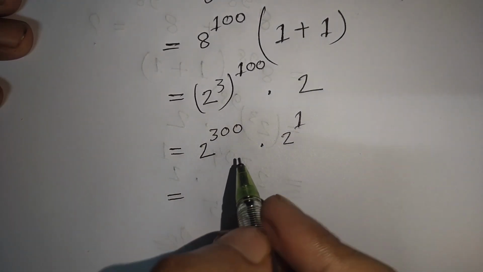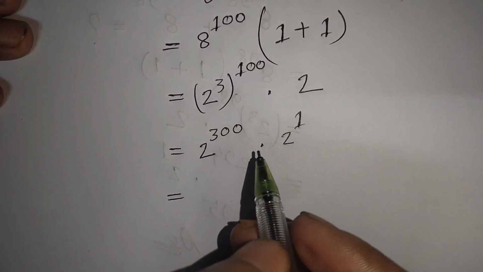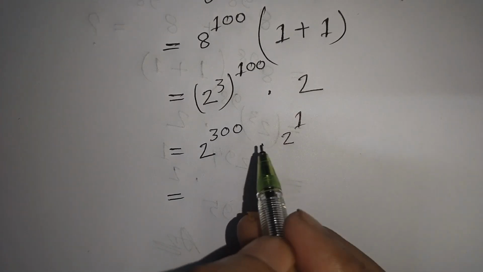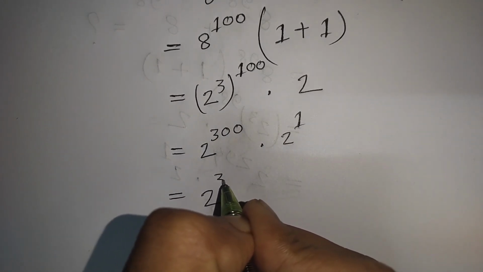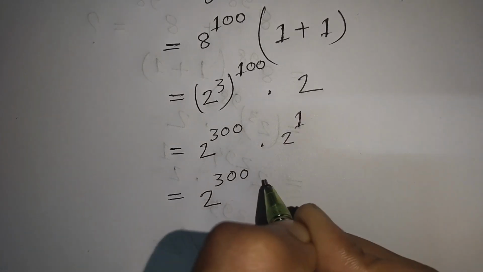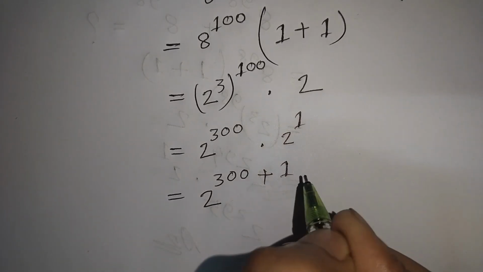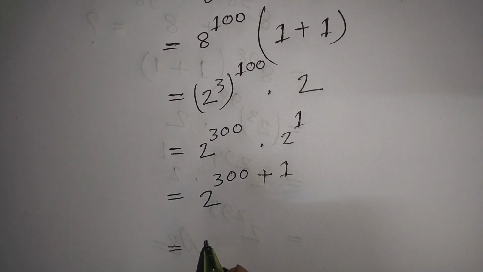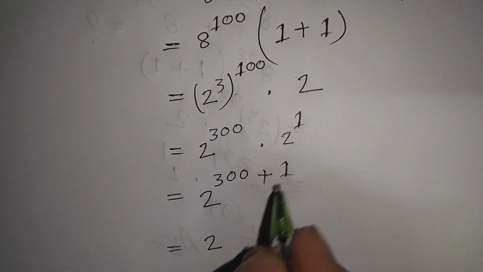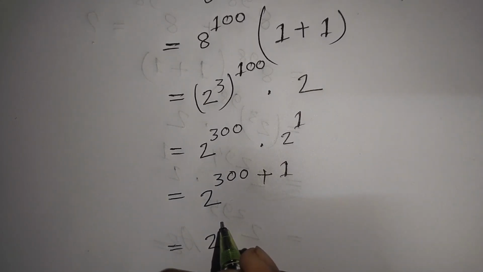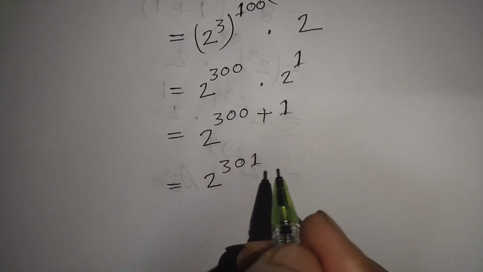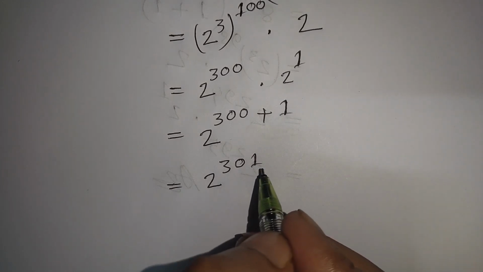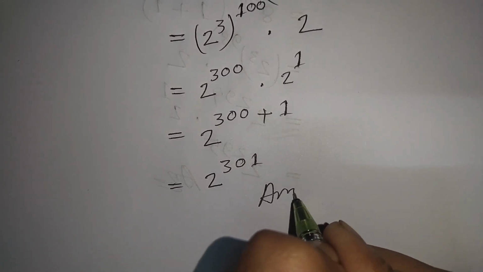Now we see that the two have the same base but different powers, so we can write here 2 to the power 300 + 1, that means 2 to the power 301. So 2 to the power 301 is the correct answer.